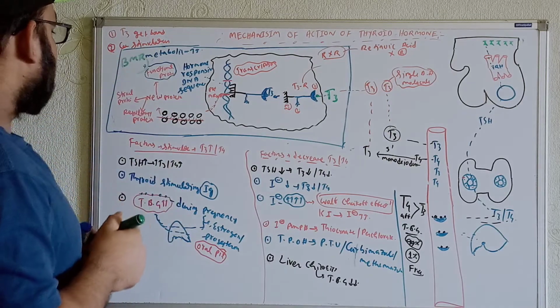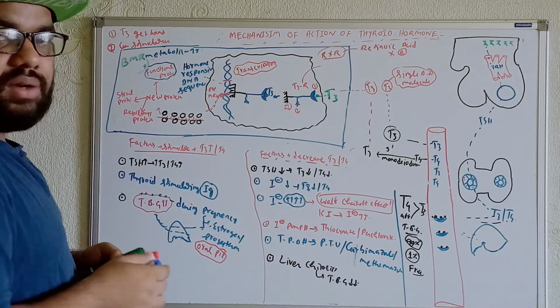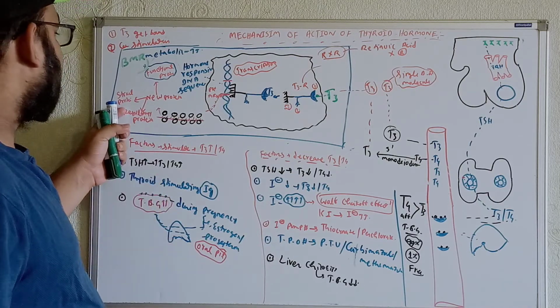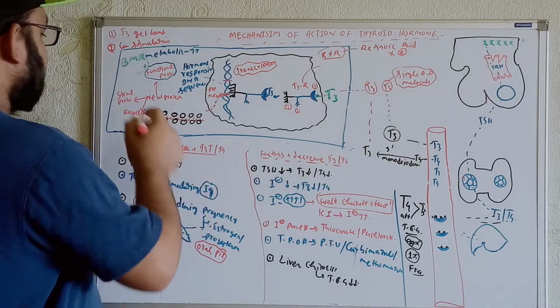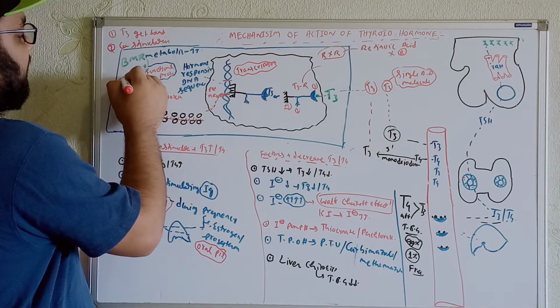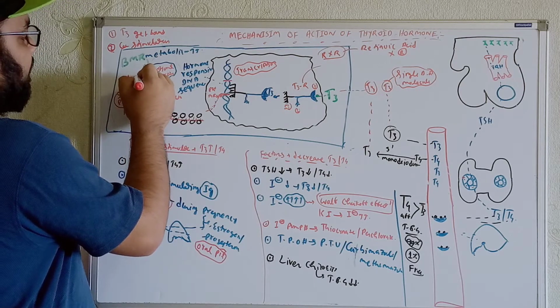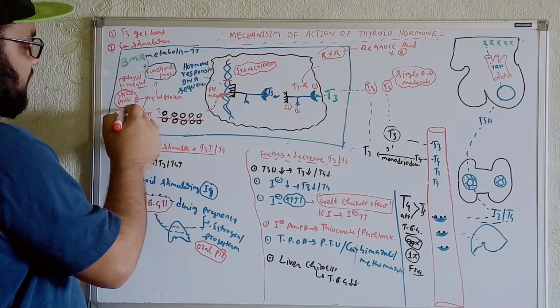Now in terms of the structural protein, what are the functions of the structural proteins over here? Try to understand. This protein will help for the physical development and mental development, especially in terms of the neurons. Okay, so if we say over here, these structural proteins will help in terms of what? The physical development and mental development.